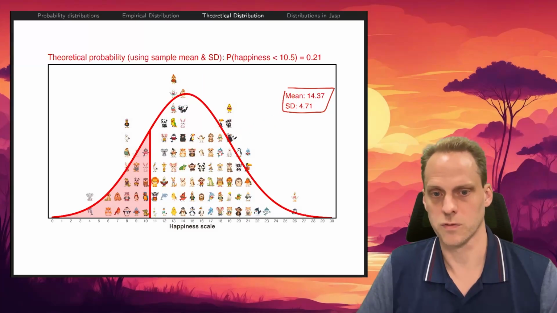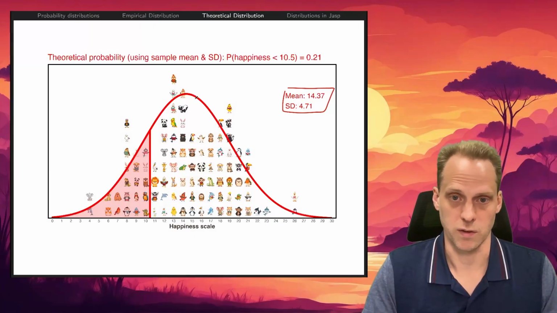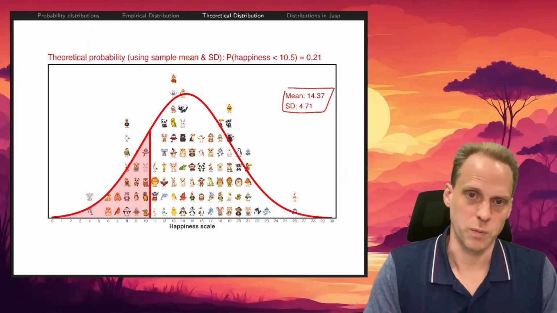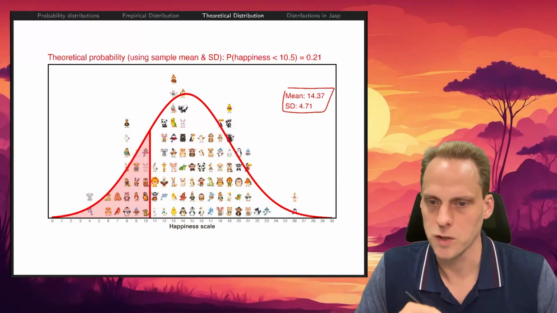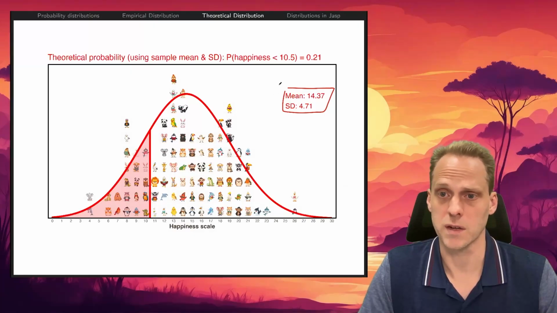Now, using this formula, we can try to get the same probability. So now I plugged in the mean and standard deviation based on the sample. But maybe you don't have to; maybe you already know the mean happiness scale. Then you can use that. But now we use the sample mean. And that's a pretty important topic later in the course as well, actually.